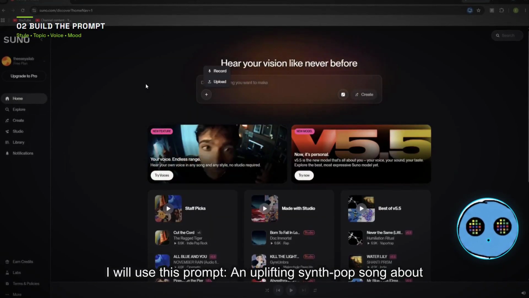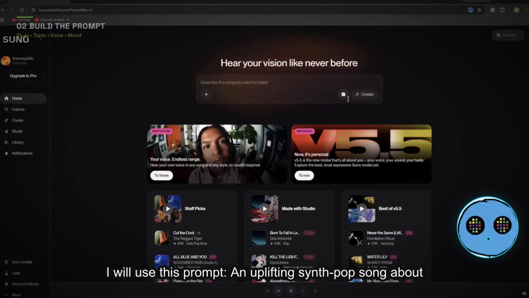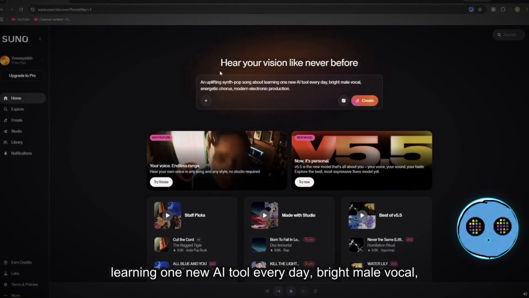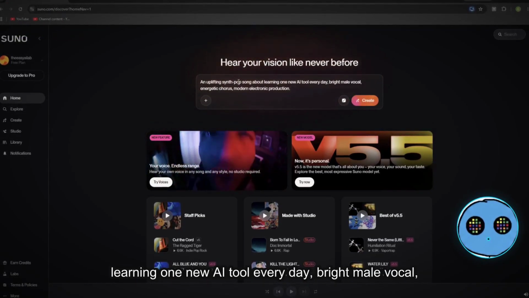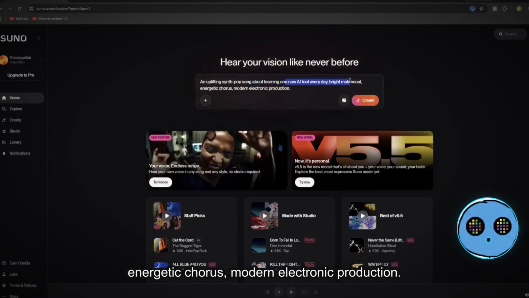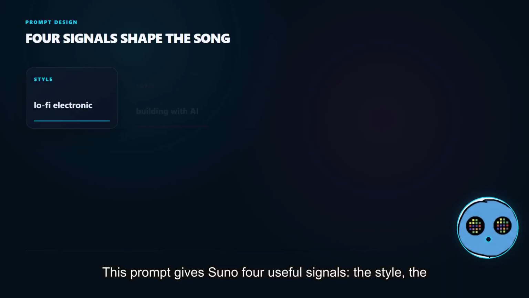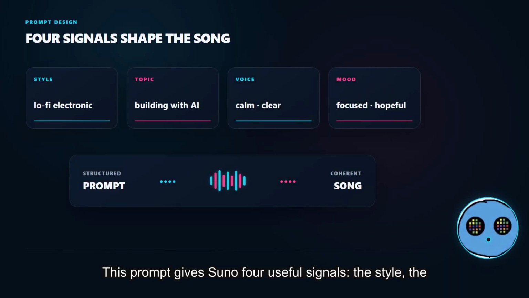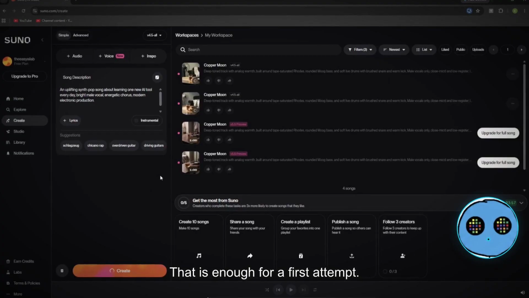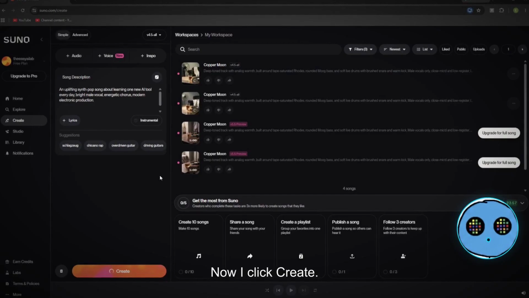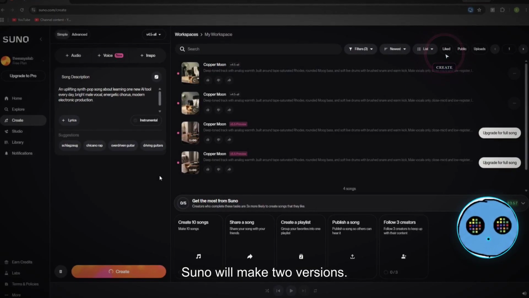I will use this prompt: an uplifting synth pop song about learning one new AI tool every day, bright male vocal, energetic chorus, modern electronic production. This prompt gives Suno four useful signals: the style, the topic, the voice, and the mood. That is enough for a first attempt. Now I click create. Suno will make two versions.